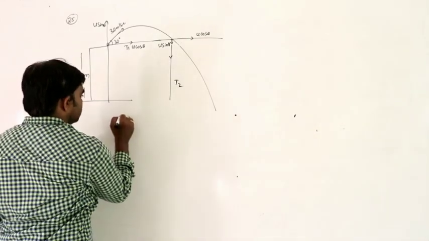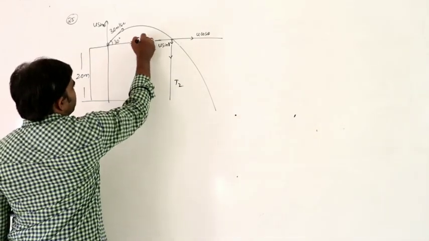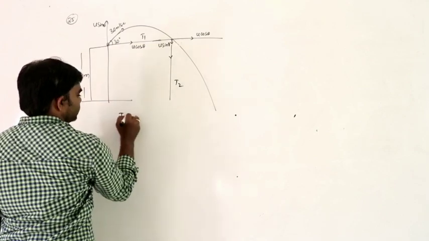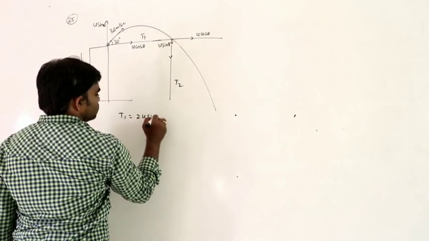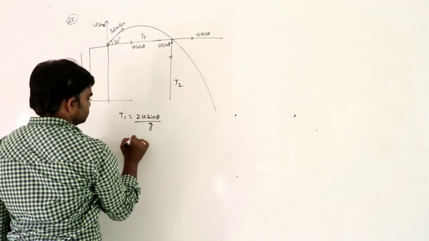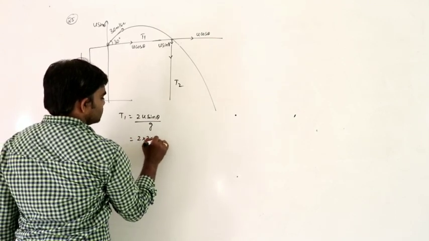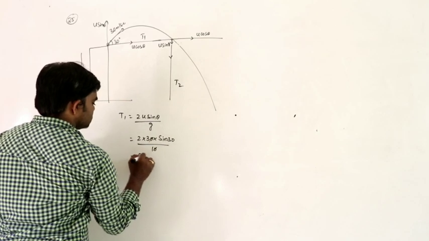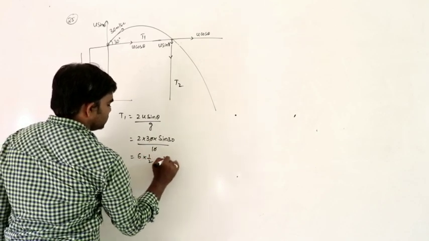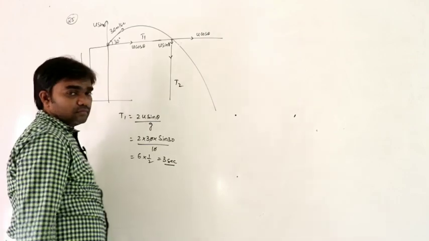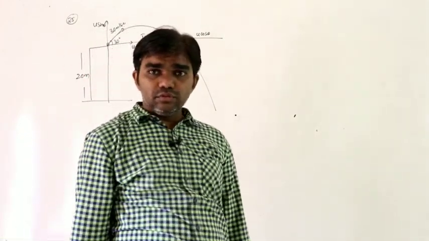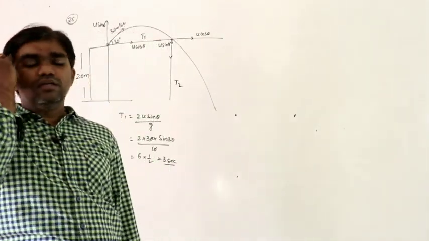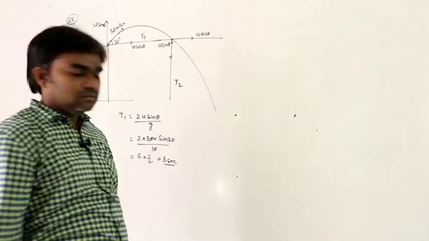So for this, T1 can be written as 2u sin theta by g. 2u is 30, sin 30 divided by g is 10. 6 into sin 30, 1 by 2. So 3 seconds. T1 is equal to 3 seconds, that is 2u sin theta by g.